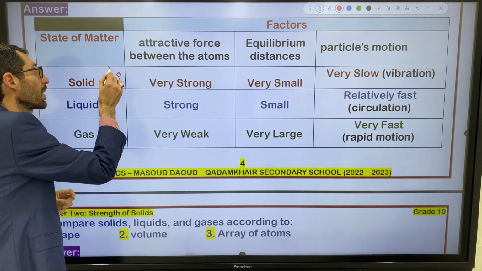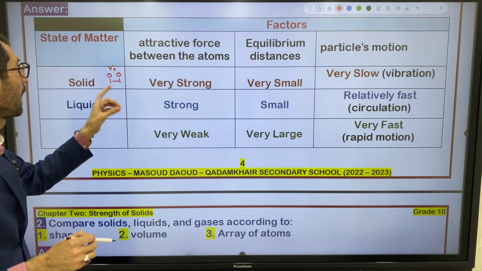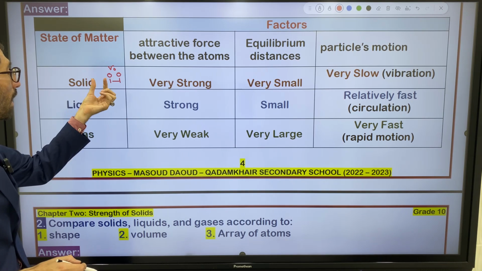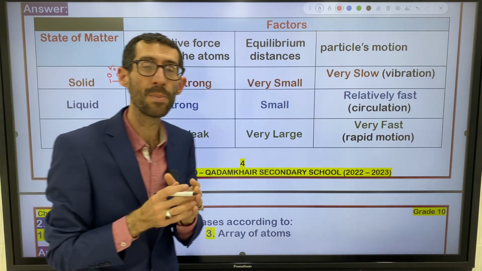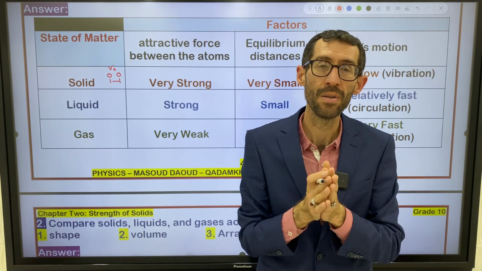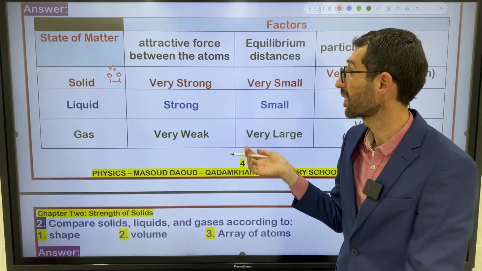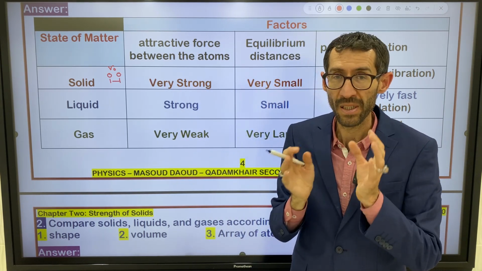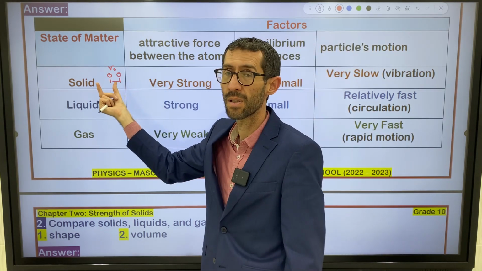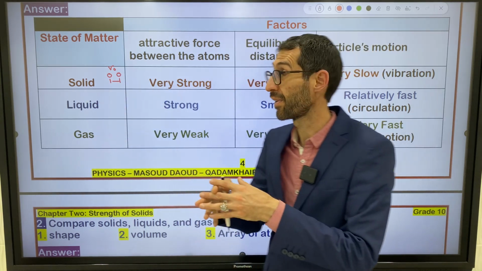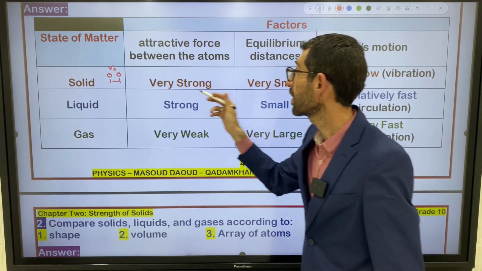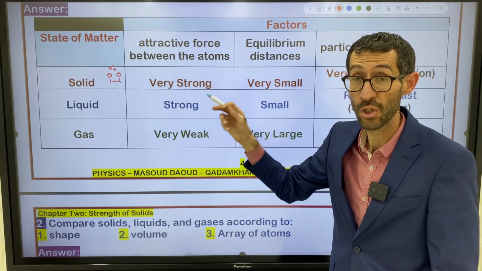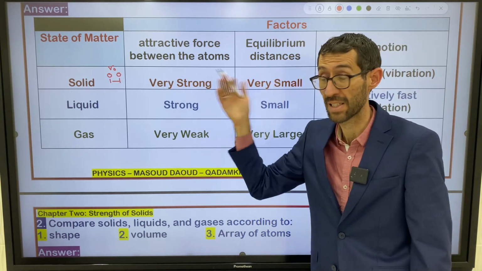This is R naught. How do these atoms sit beside one another? By means of attractive force. Attractive forces are in charge of bringing the atoms to one another. So attractive force is very strong in solids, extremely strong.